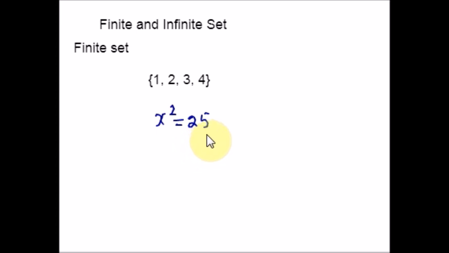Okay, let me give you a few more. You should also know that an empty set which does not contain any element is also a finite set. The number of distinct elements in a finite set is called the cardinal number of the set. And the cardinal number of any set is denoted by n of this set. Okay, now let us see what is meant by infinite set. Hope you're clear with the basic definition and these examples of a finite set.